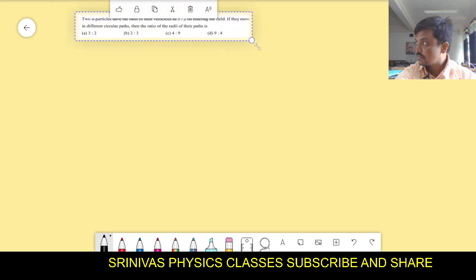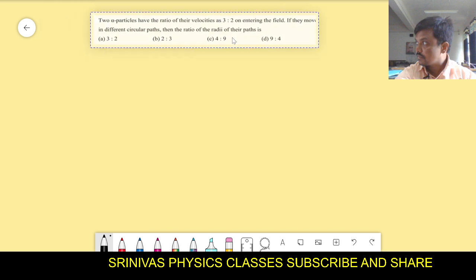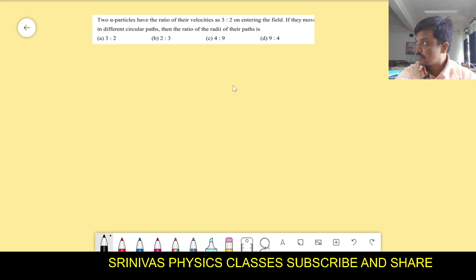This is our 18th problem. What are they asking in this? There are two alpha particles having the ratio of their velocities as 3 by 2, and they move in different circular paths. They enter into the magnetic field. Then we have to find out the ratio of radii of their circular paths.